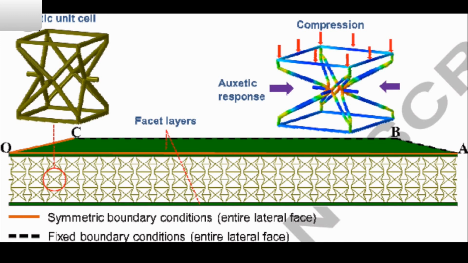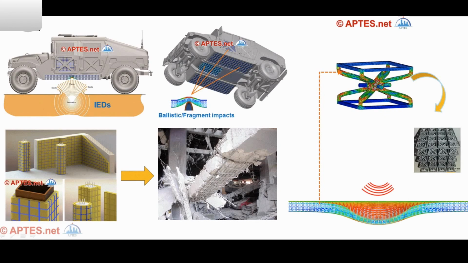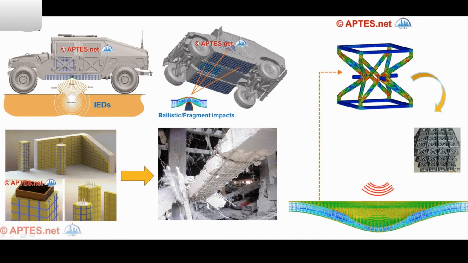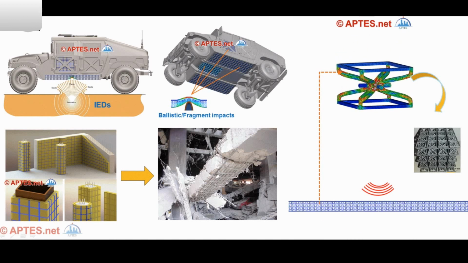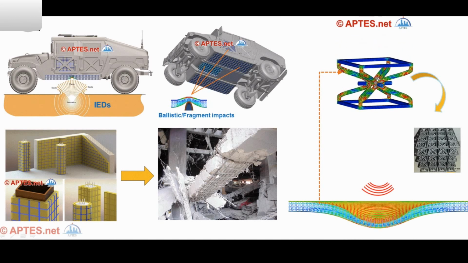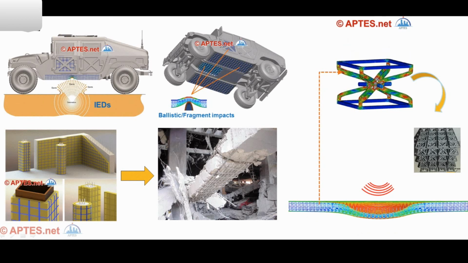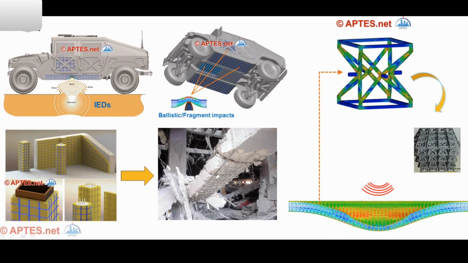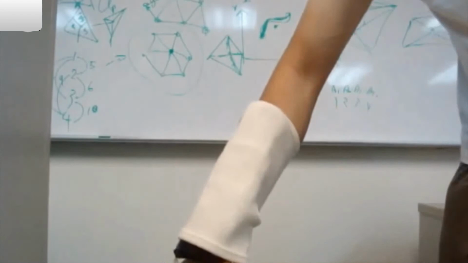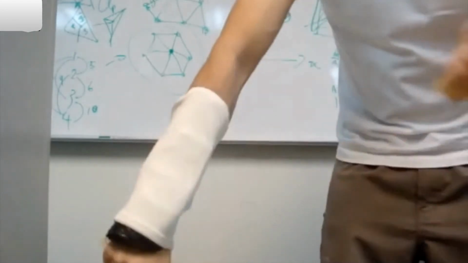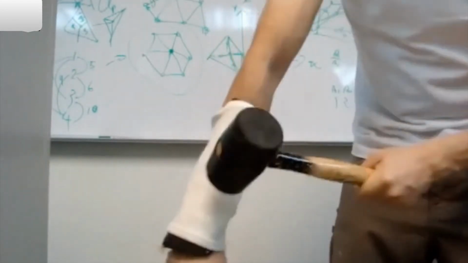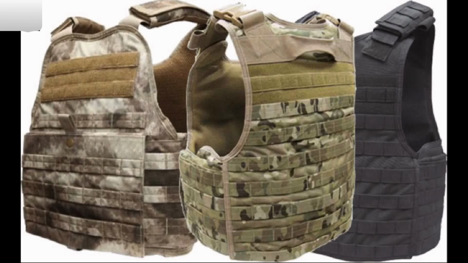For use in the building and construction industry, negative Poisson's ratio materials are being implemented as the core material in sandwich panels. These panels are used in applications where high structural rigidity and low weight are required. Shown here is its use in an armored vehicle. Smart textiles made from auxetic fibers can be used to create crash helmets, body armor, and sports clothing with increased dent and fracture resistance as well as an increased energy absorption.